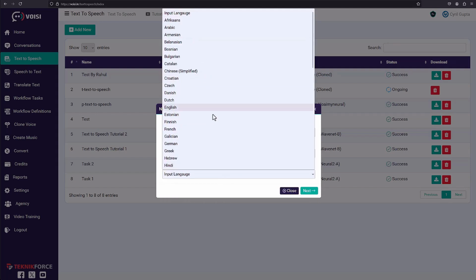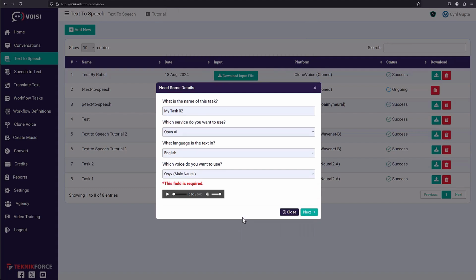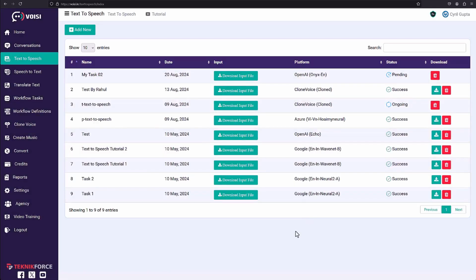You can choose the input language like English. Click next. Of course, select the voice first. Onyx. Perfect. Click next and then you can paste your text right over here. You can paste one line but up to 4,000 characters, so you can have a lot of information in there. Once you're ready, click on submit and your text generation task is also now working. When it's ready, you will see the success meter right over here and you'll be able to listen.